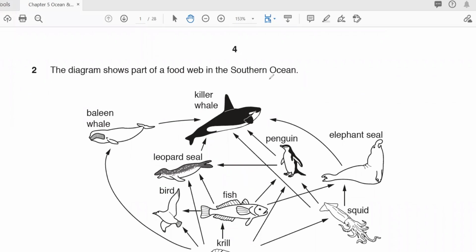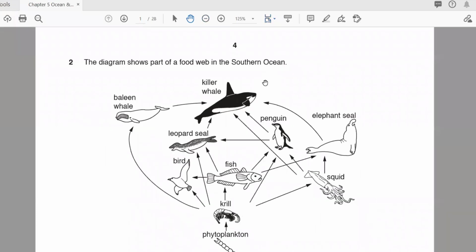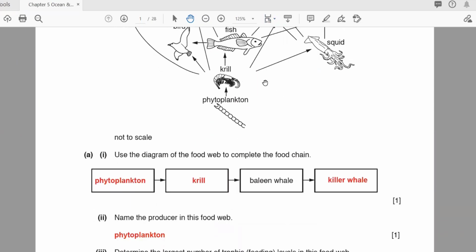So, dear student, today we are going to solve the classified past paper, chapter number 5, Oceans and Fisheries. And here we start with the first question. This question actually belongs to the food chain, but the next part of this question belongs to today's topic. So just move to that part.